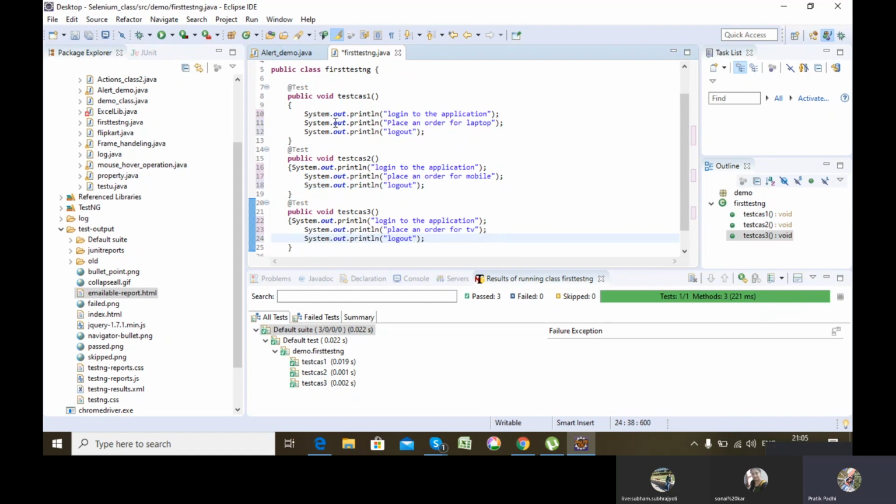So these are my three test cases which I have automated. First, I need to place a laptop order, I need to place a mobile order, I need to place a TV order. So the first thing I have to do is log into the application, then place the order, then log out. Similarly for mobile and TV. Got my point?